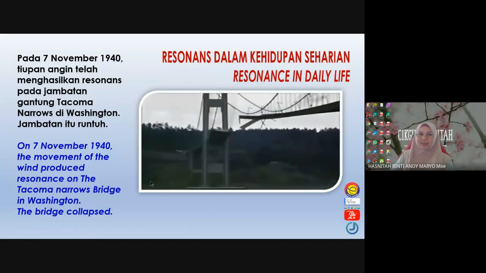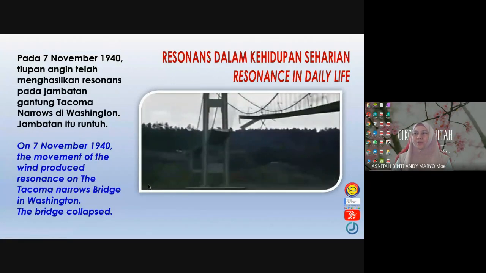So siapa yang nak jadi engineer itu, you kena measure. Nak buat jambatan ni, nak buat bangunan bukan senang. Dia ada banyak measurement you kena kira. You kena uji, trial and error. Agak-agak pada waktu ini wind lalu berapa laju. So you have to avoid that frequency. And then at certain seasons, the speed of the wind might change. So ini semua must be taken into measurement when you are about to design a bridge or a building and so on. So tak semestinya angin kuat baru dia boleh runtuh.